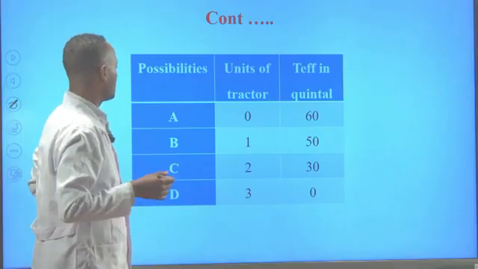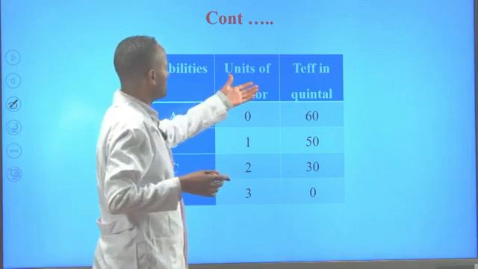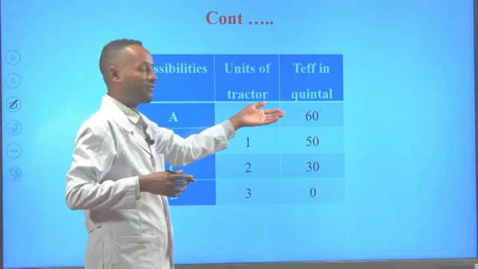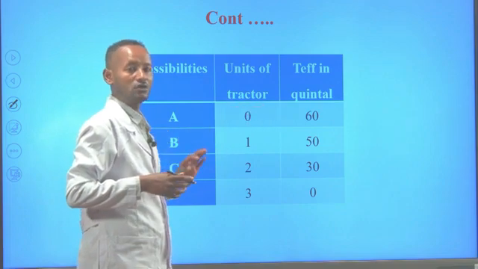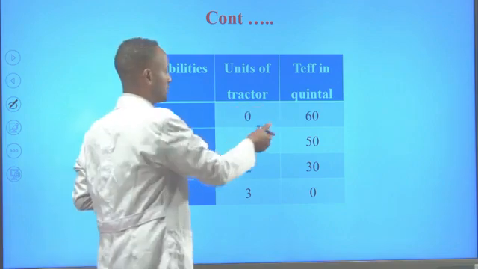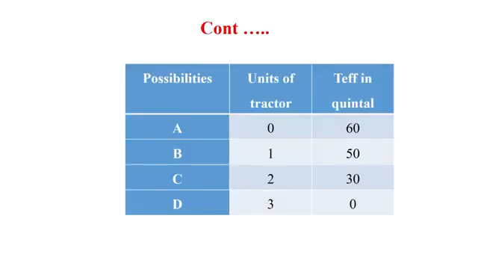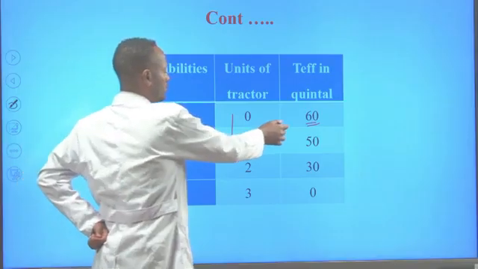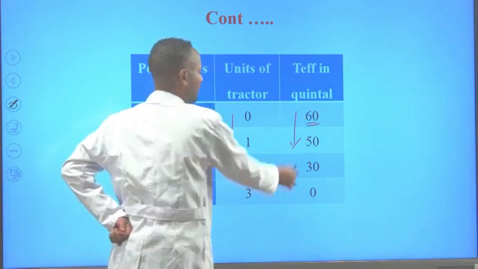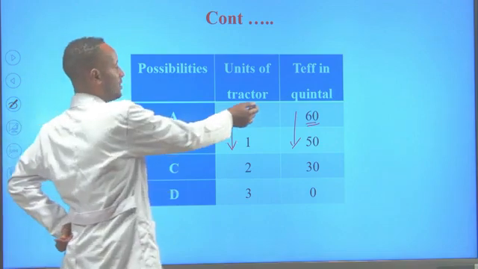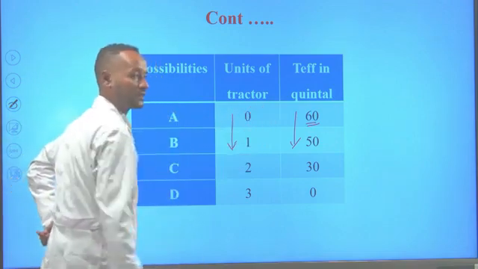Here, suppose Ethiopia produces teff and tractor. Now at combination A, if Ethiopia employs all the available resources for the production of teff only, she will not produce any amount of tractor. Hence, she can produce 60 quintal of teff without producing any amount of tractor. And when Ethiopia wants to produce one more tractor, she has to reduce production of teff from 60 quintal to 50 quintal, because the resources which were used for the production of teff are diverted for the production of tractor.